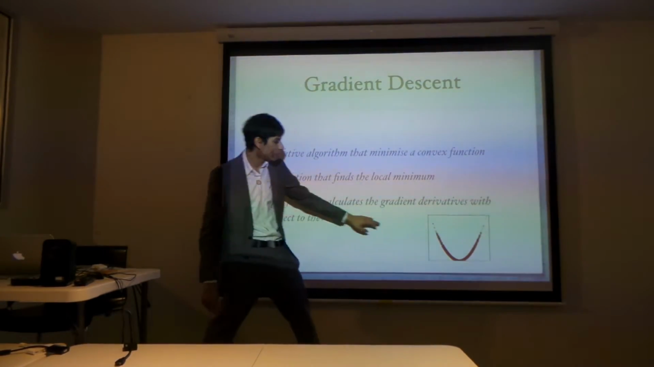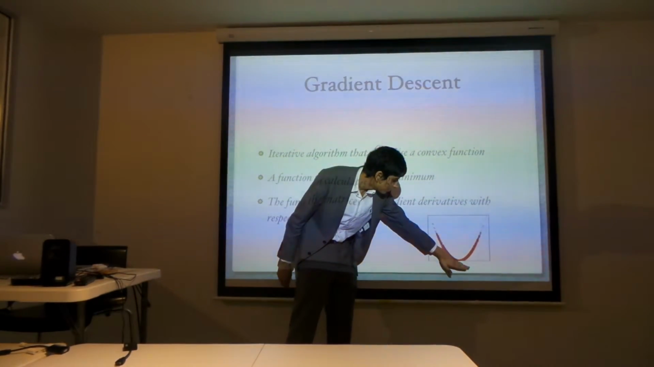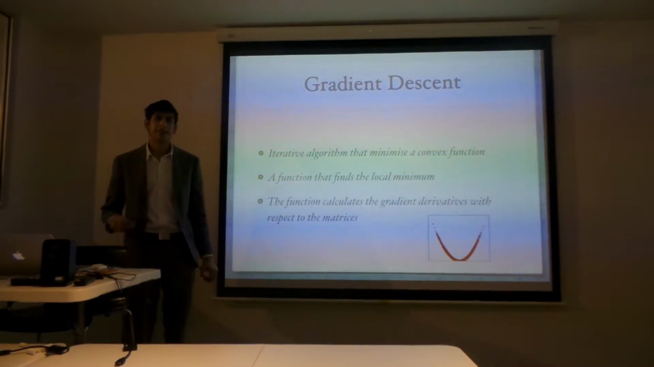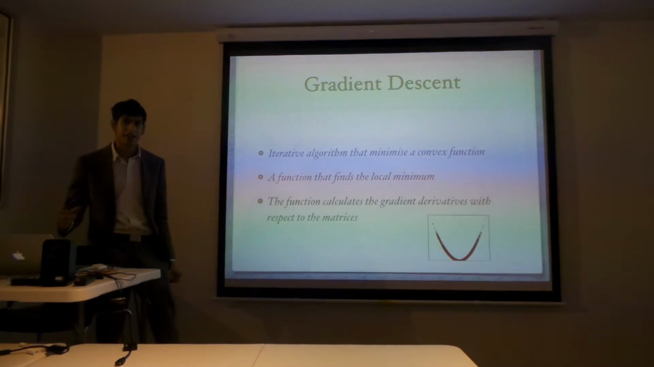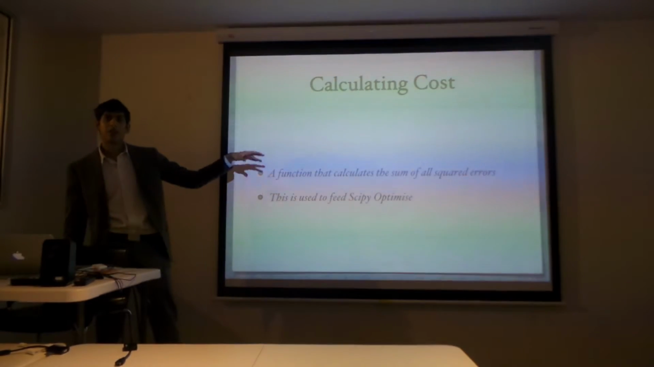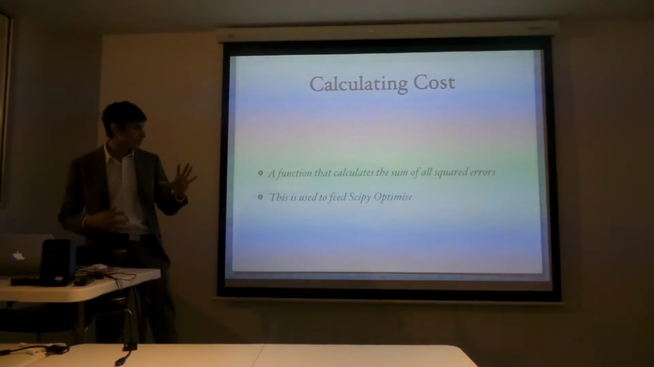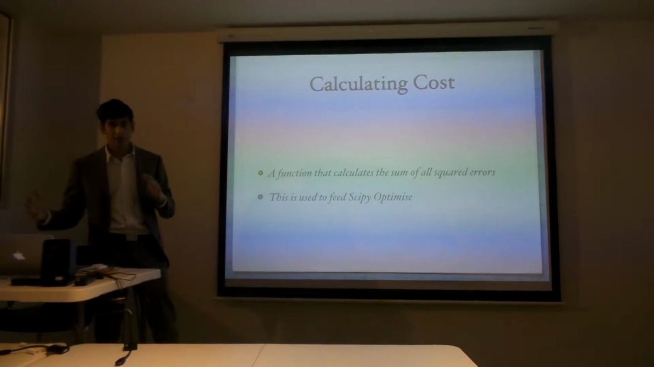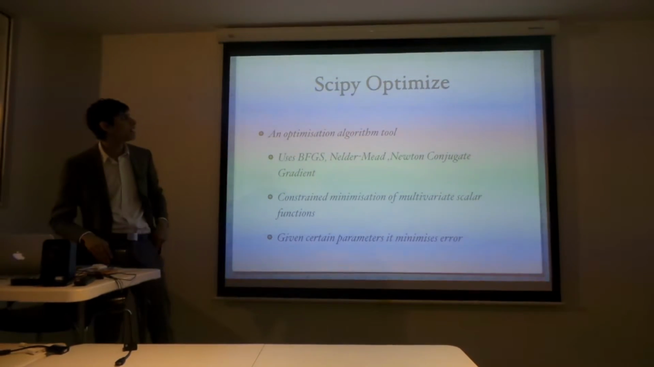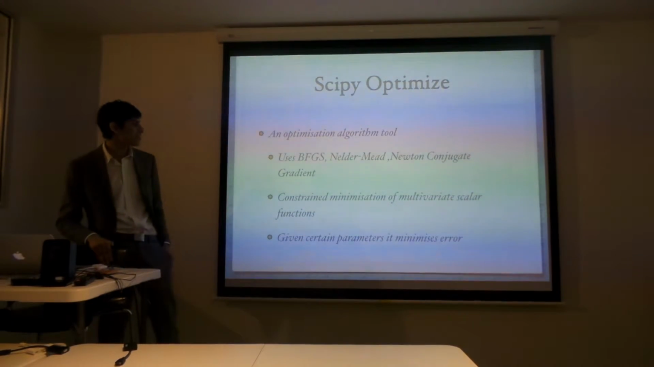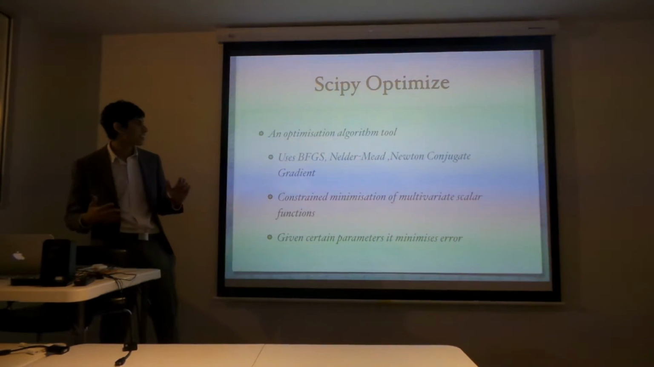It basically takes this convex function and finds where the local minimum is, and it takes the gradient of that. It then puts it into the calculating cost function, which calculates all the mean squared errors. It takes the mean of that and puts it into my SciPy optimize function. My SciPy optimize. So let me actually start with this.